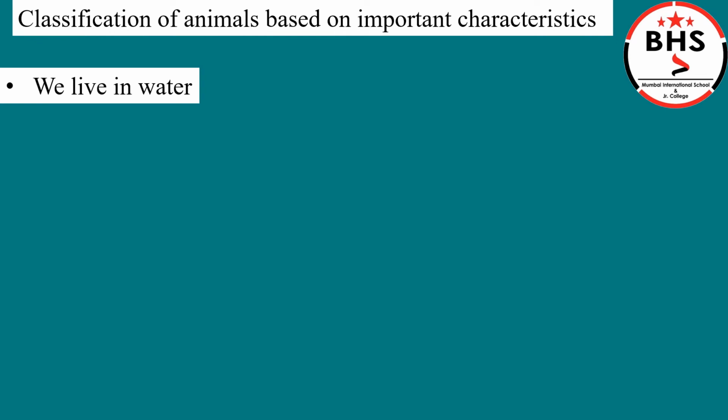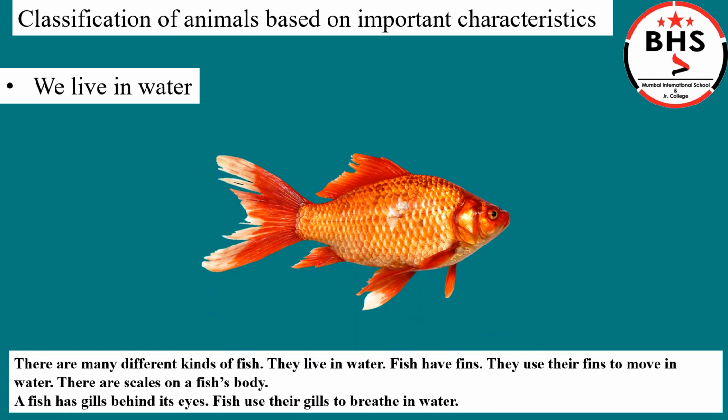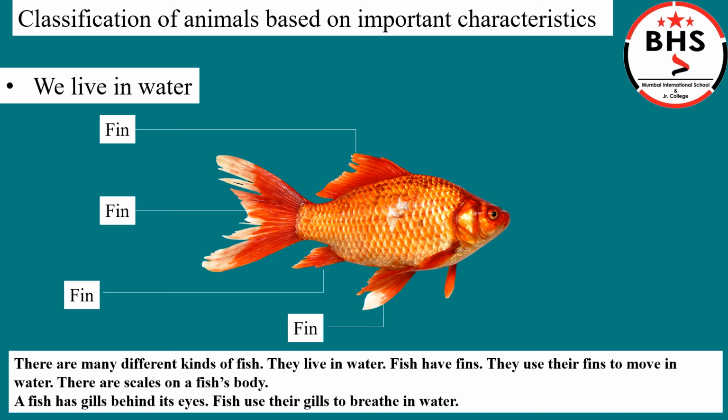We live in water. There are many types of animals that live in water. They are called aquatic animals. There are many different kinds of fish. They live in water. Let us take an example of this fish. Students, each pointed area on this fish is called a fin. Fins help fishes to move in water.